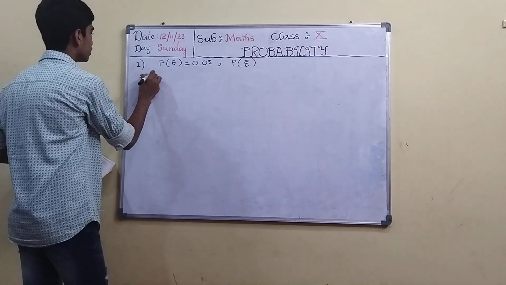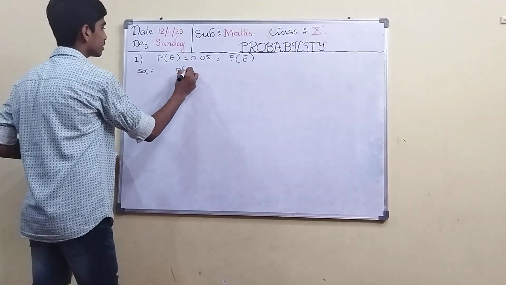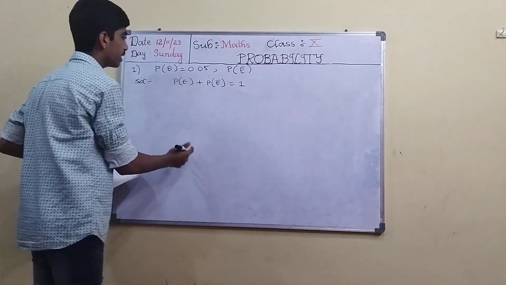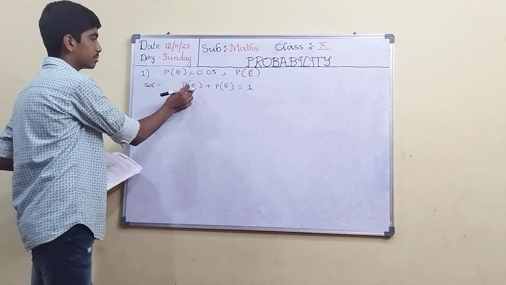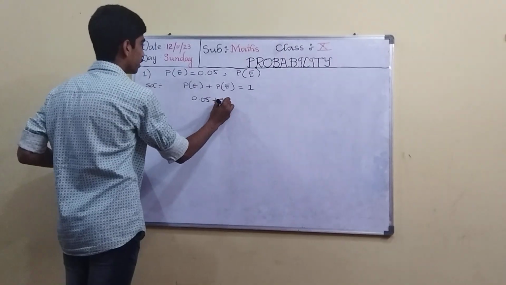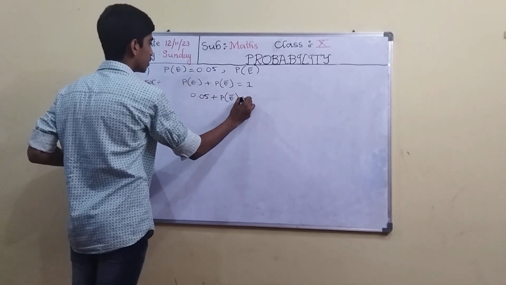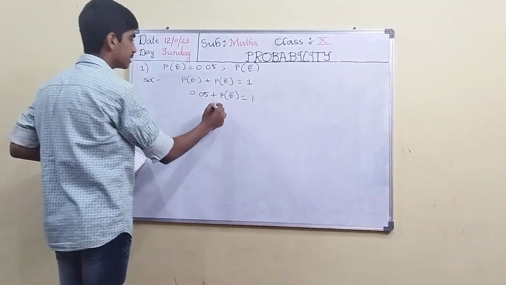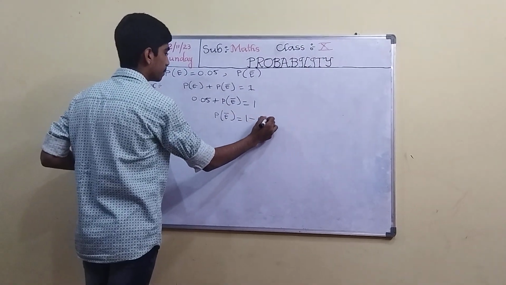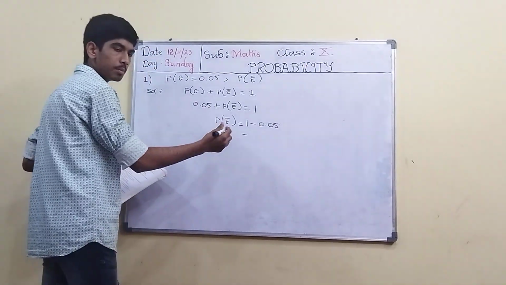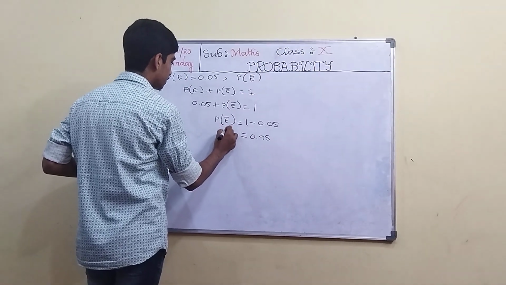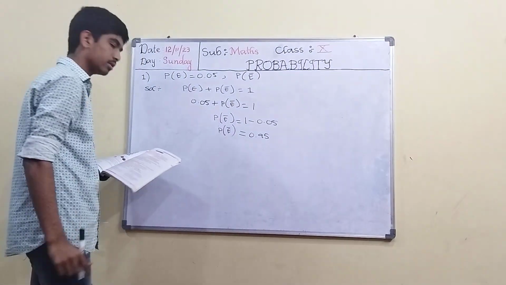So the formula is P of E plus P of E bar is equal to 1. Here what is given? P of E is 0.05. So substitute the 0.05 value in P of E. 0.05 plus P of E bar is equal to 1. Transpose 0.05 to the right hand side. It will become minus 0.05. P of E bar is equal to 1 minus 0.05. What is 1 minus 0.05? 0.95. So this is the event that will not take place, P of E bar, not P of E.